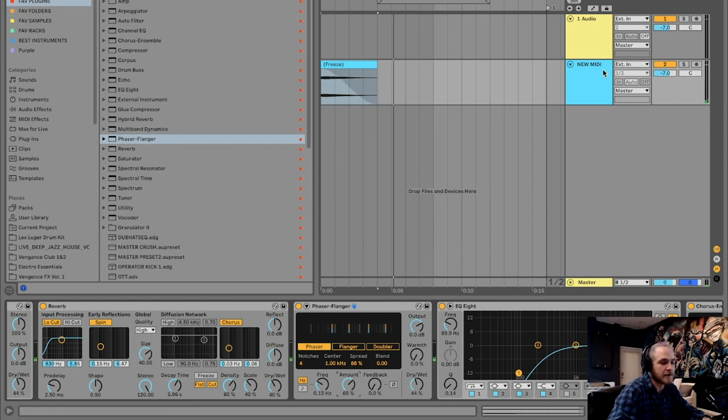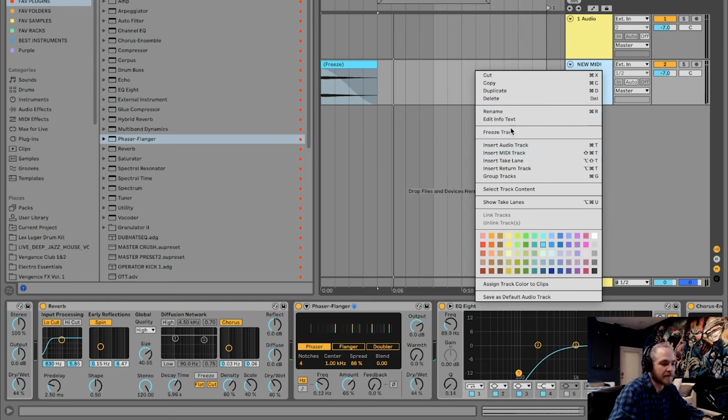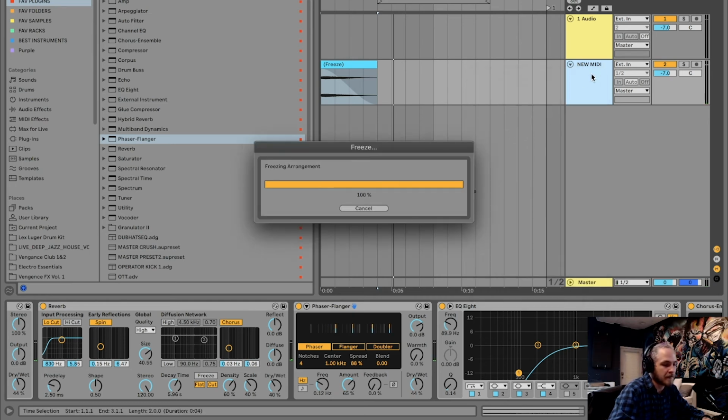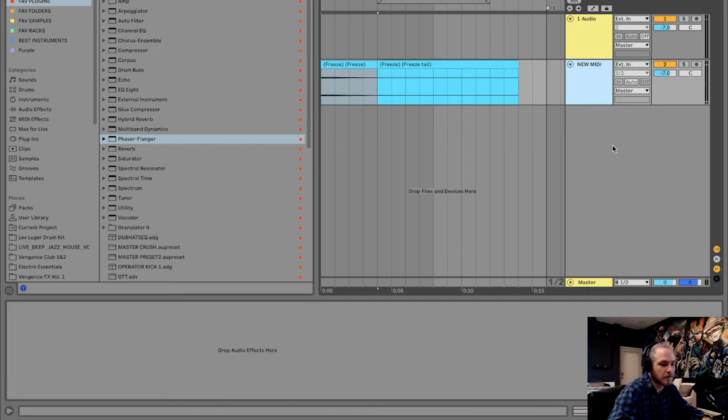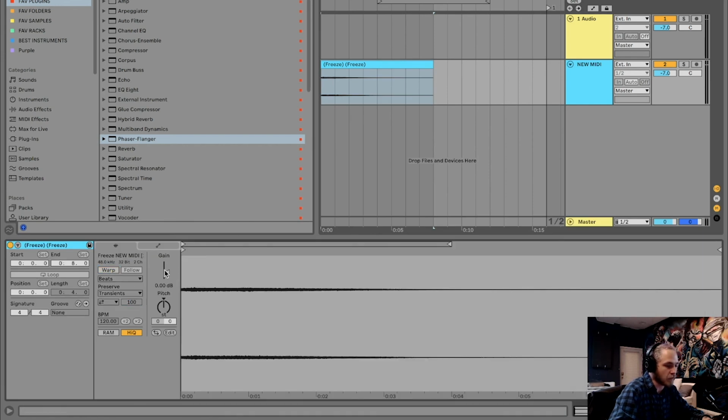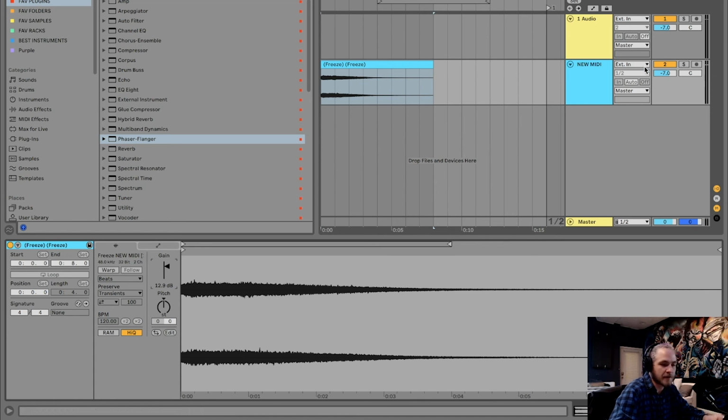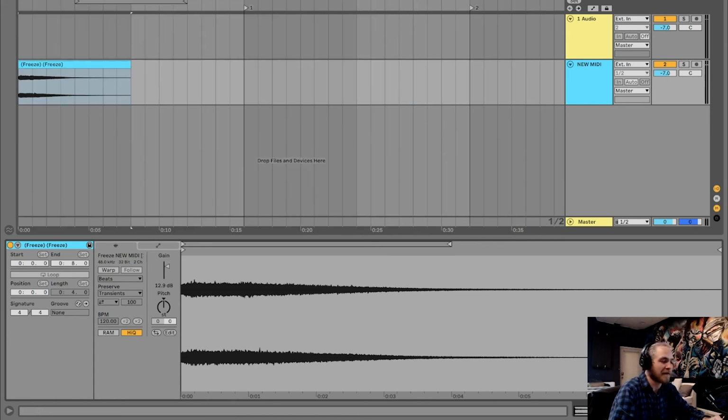There we go. So same thing, we're going to freeze and flatten. Cool, now we've got this big effect, I'll turn the volume up. Let's turn this warp off so we don't get any artifacts in there. Now we've got what looks like a normal Splice kind of effect here.